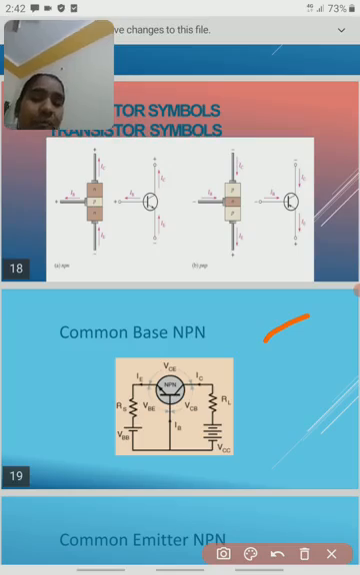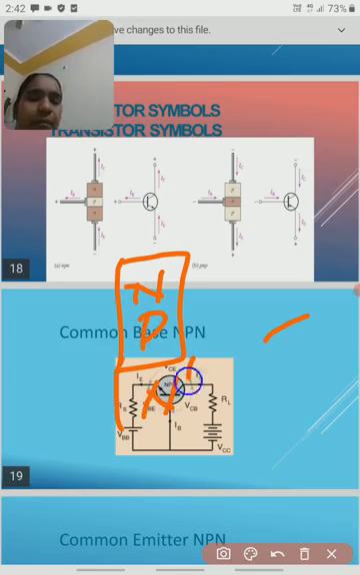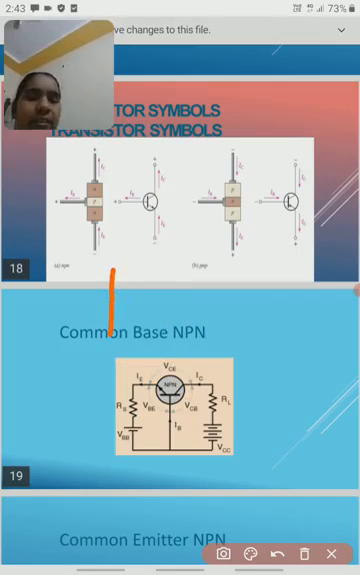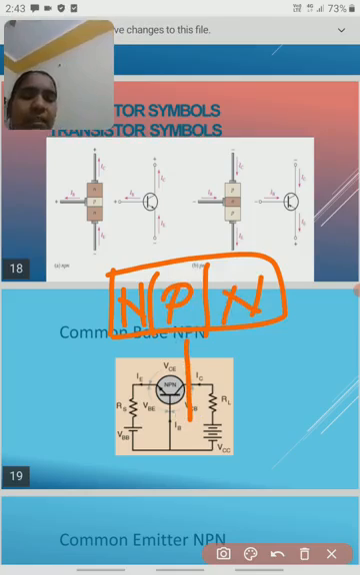What is the circuit diagram of the common base? If you take an NPN or PNP transistor, the center we know is the base, this one is the emitter, and this one is the collector.